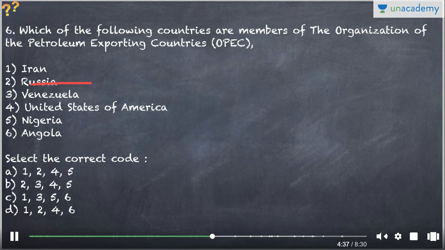So if you just eliminate the second option, now I'm giving you a trick. See, A option is gone because second is there.